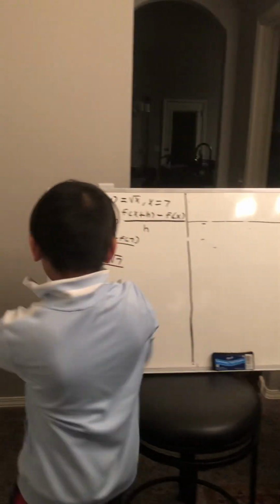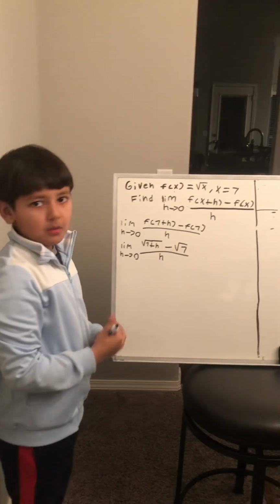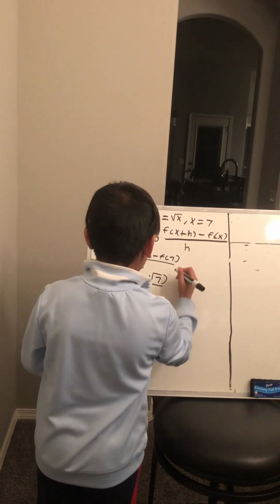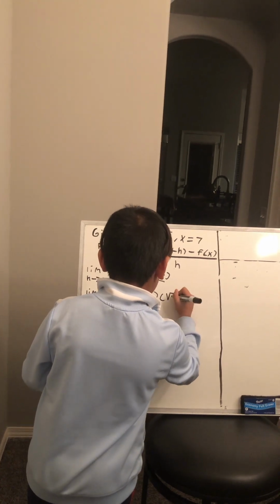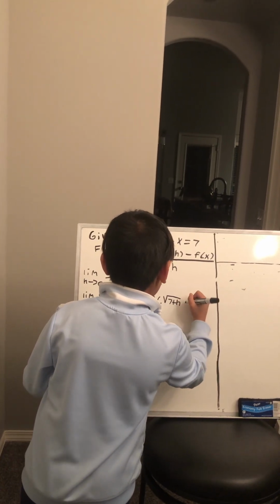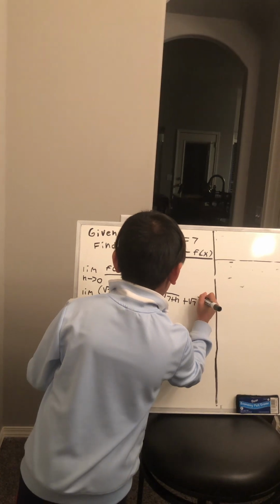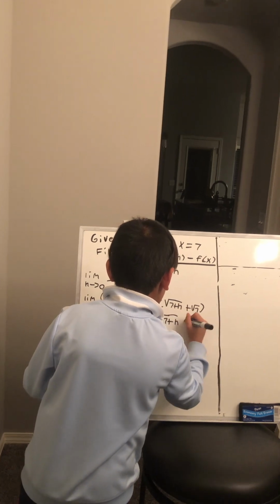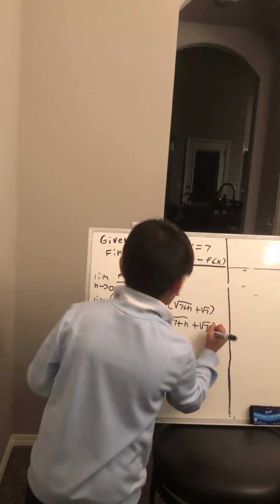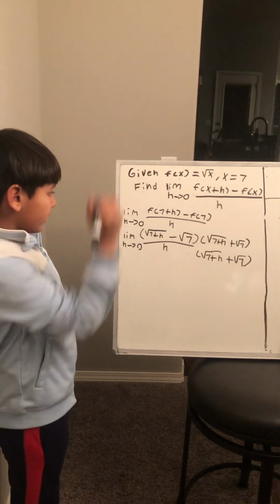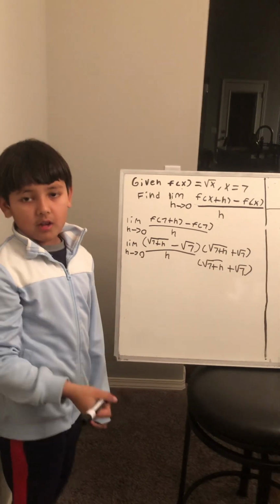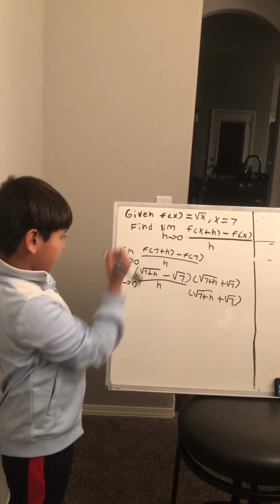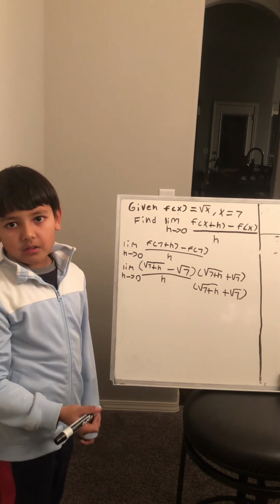Okay, so that means to simplify this function further, we had to multiply the numerator and denominator by the numerator's conjugate. So that means we put parentheses radical 7 plus h plus radical 7, and radical 7 plus h plus radical 7. So now we know radical a times radical a, which is radical a squared, is a, right? So that means we use the same method there. So we do radical 7 plus h times radical 7 plus h, which is 7 plus h.